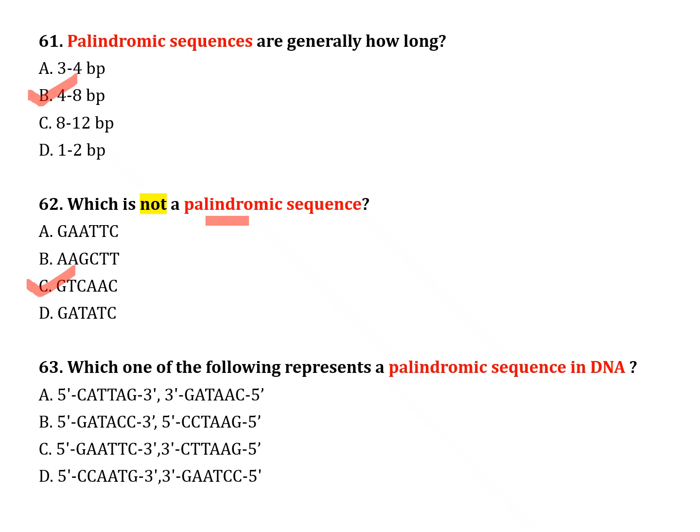Option C, 5 prime GAATTC 3 prime, and the next strand is 3 prime CTTAAG 5 prime. Option D, 5 prime CCAATG 3 prime, and its complement strand is 3 prime GAATCC 5 prime. The correct answer is option C, 5 prime GAATTC 3 prime, and its complement strand 3 prime CTTAAG 5 prime.